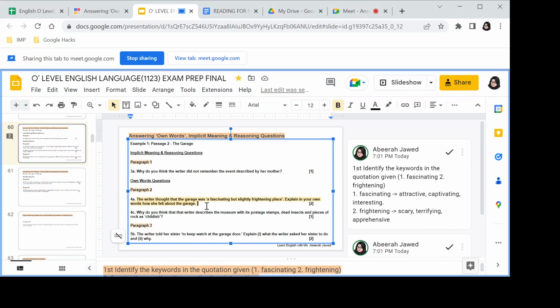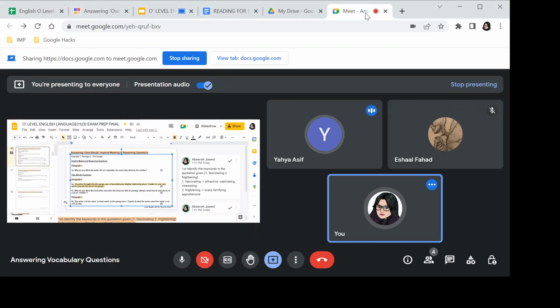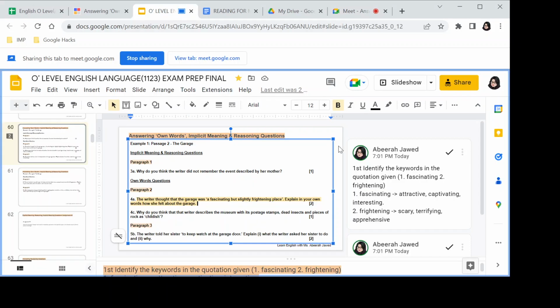But since we now have the reference line, I'm giving you a hint that it is already given to you. The examiner has given you the line of action here. First step is to identify the keywords in the quotation given. Now, I talked about 2 to 3 things here. Tell me, is it clear to you? Is it readable for you all? Yes, ma'am, it is.